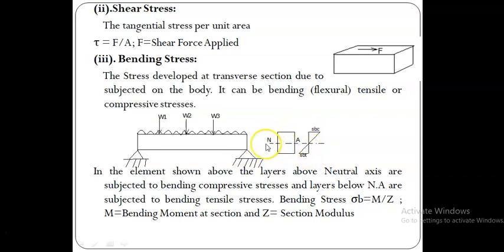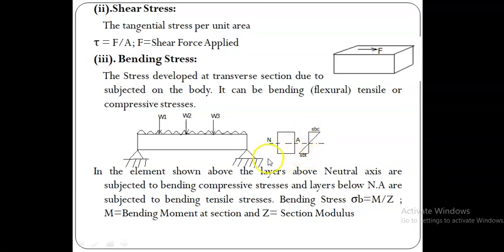This is called the neutral axis. Above the neutral axis, the section of this beam is subjected to bending compressive stresses. All the fibers above the neutral axis are subjected to bending compressive stresses, and all the fibers below the neutral axis are subjected to bending tensile stresses. These cases may vary.